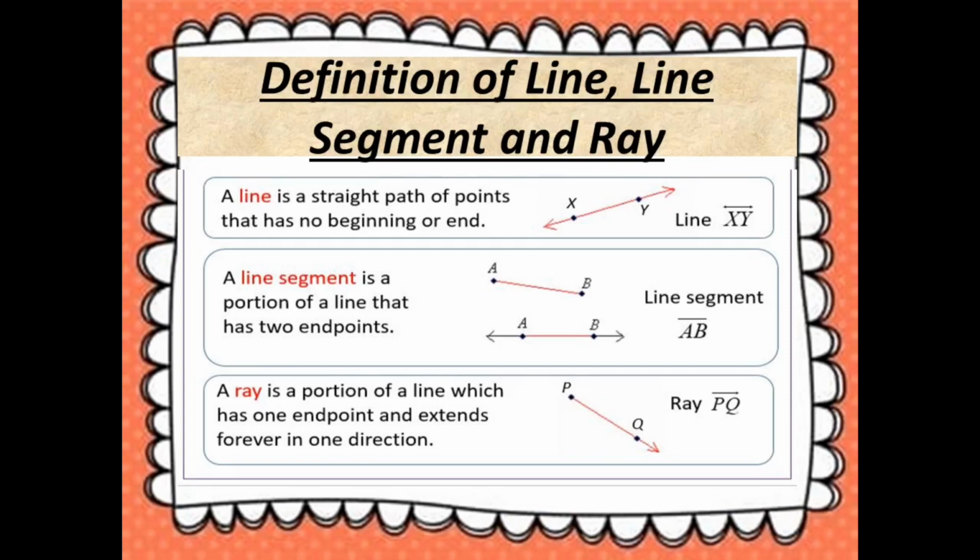Next is line segment. A line segment is a portion of a line that has two end points, and it is the shortest distance between these two points, and we represent line segment as AB as shown here. Next is ray. A ray is a portion of a line which has one end point and extends forever in one direction, and a ray is represented as ray PQ as shown in the figure. Hopefully it is clear to you.